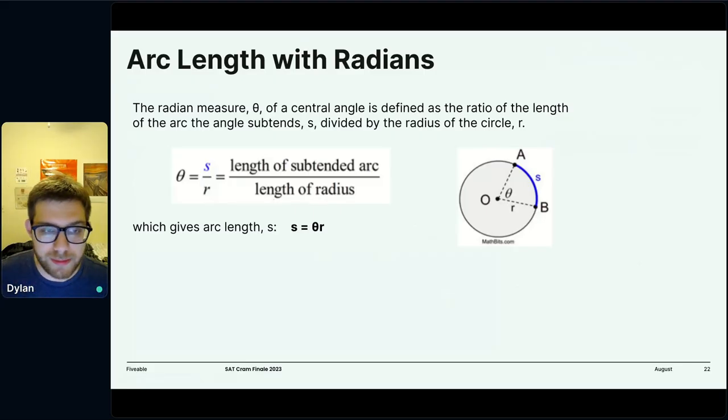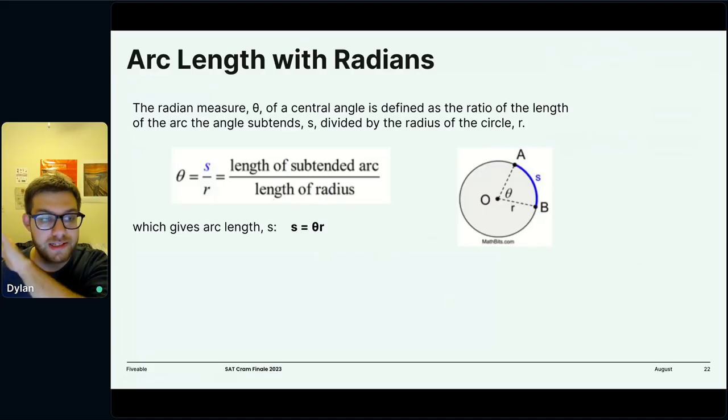That's why a lot of the time you'll see mathematicians not using degrees. You'll see them using radians, even though high schoolers a lot of the time will go, well, why do we need to learn this? It's because they're actually really useful. They give you a relationship that 360 degrees doesn't, because the measure of a radian is tied distinctly to the circle. And that's what makes them so useful.